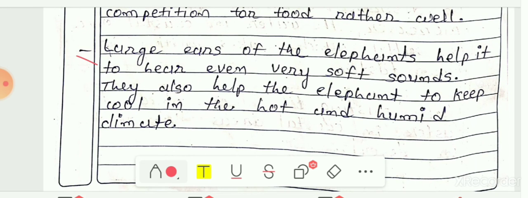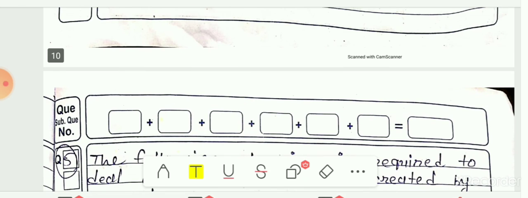Next, the large ears of the elephants help it to hear even very soft sounds, and they also help the elephant to keep cool in the hot and humid climate. Because of its large ears it has a strong sense of hearing, and these ears also help keep it cool in the hot and humid conditions, which are generally normal for the tropical rainforest. So these are the adaptations of animals for the tropical rainforest.